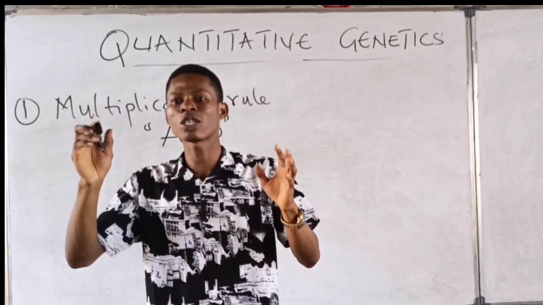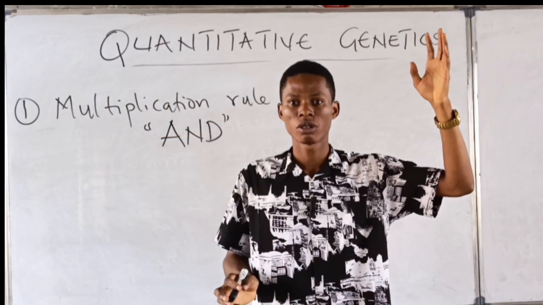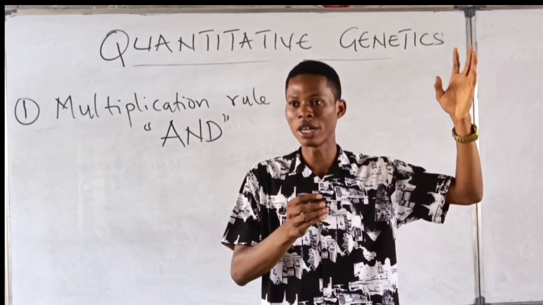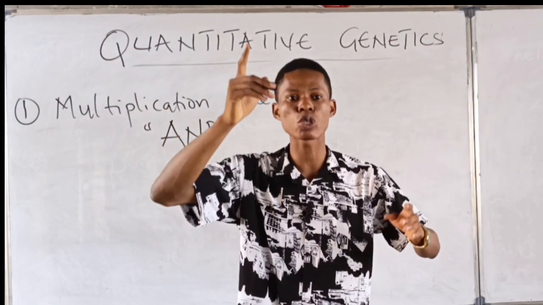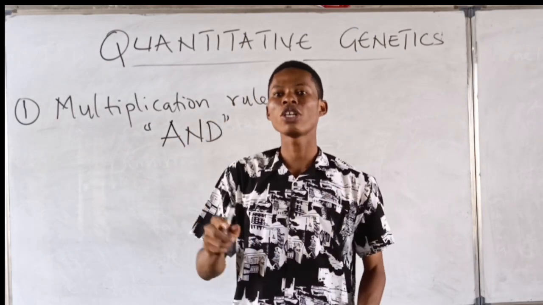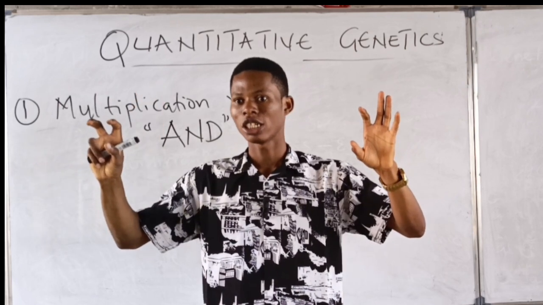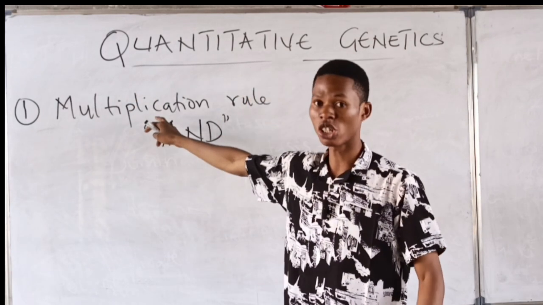It means you calculate the probability of rain falling today and the probability of my first child being a male, right? And you multiply them together. Do you understand? Yes. So, two independent events occurring, the probability, you use multiplication.